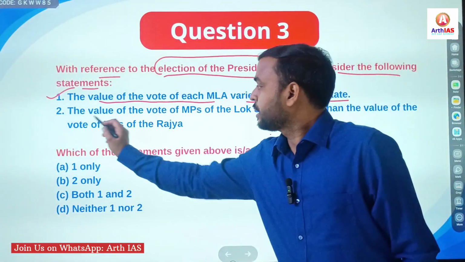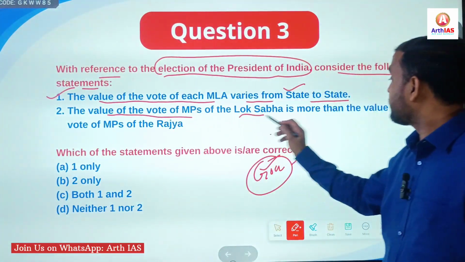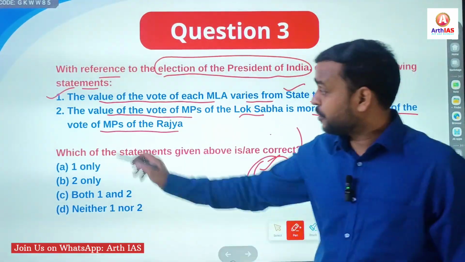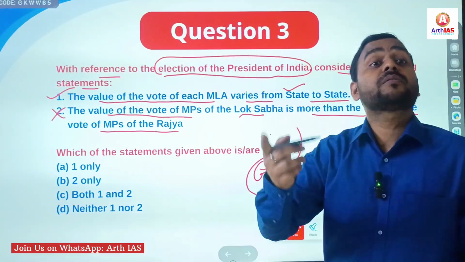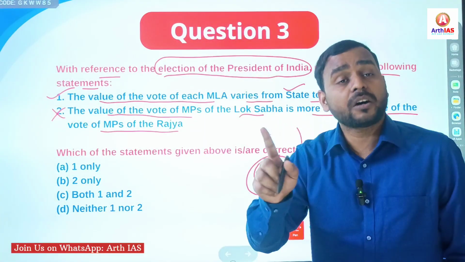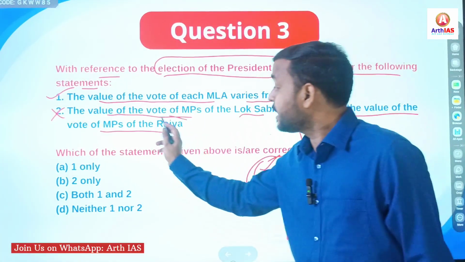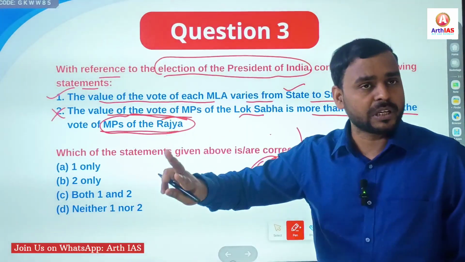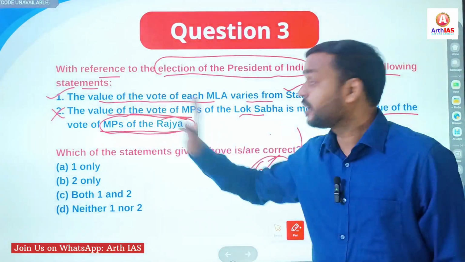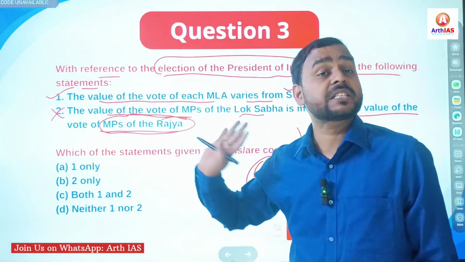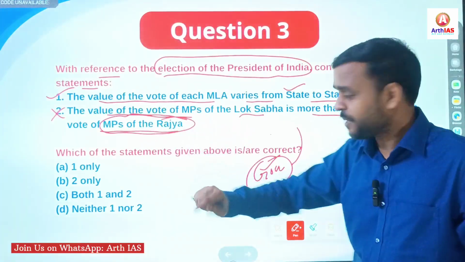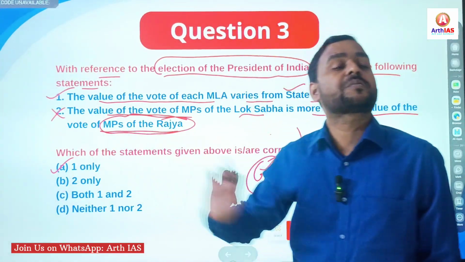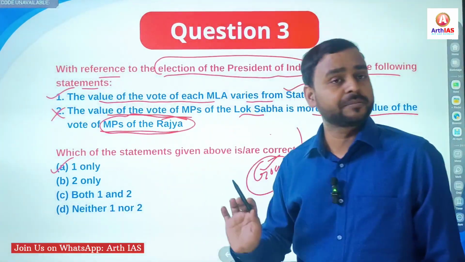Second statement, the value of vote of MPs of Lok Sabha is more than the value of votes of MPs of Rajya Sabha. No, the value of votes of MPs of Lok Sabha and Rajya Sabha are combinedly calculated, and their value is equal, not different. So second statement is incorrect. I will show you the formula. So just remember, only first statement is correct. So option A is the right answer, only one.